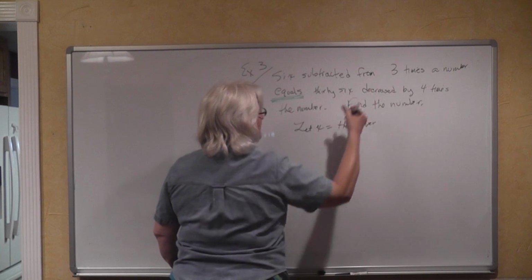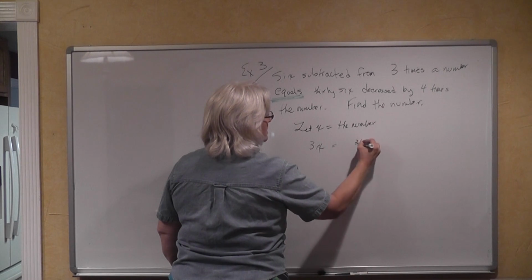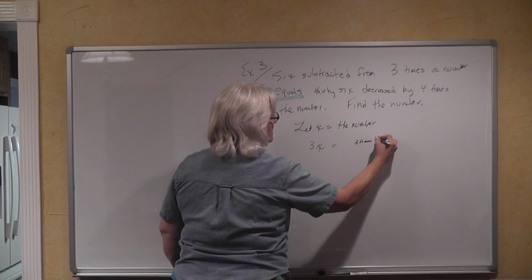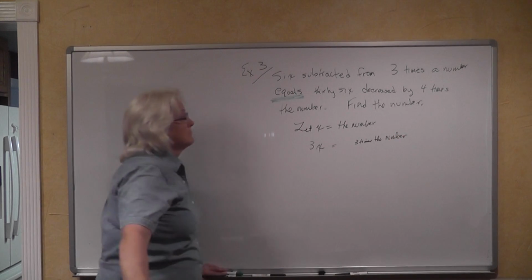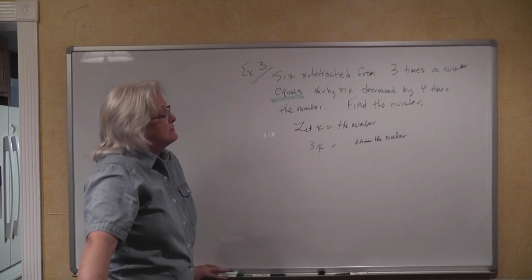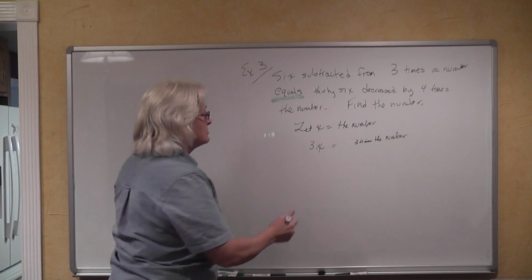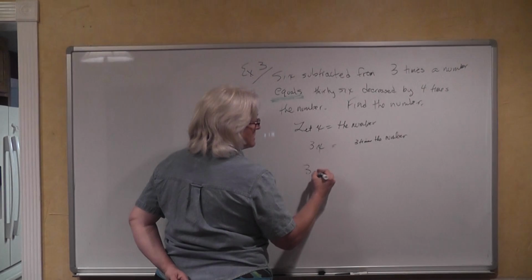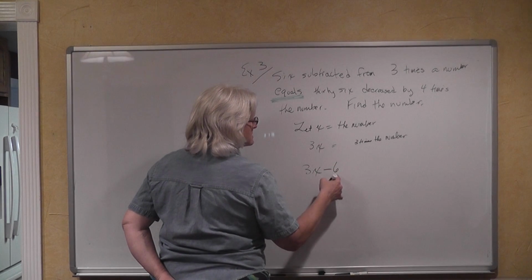So let x equal the number. We also have 3 times the number, so 3x is 3 times the number. 6 subtracted from 3 times the number. So 3 times that number comes first, and then we subtract 6.